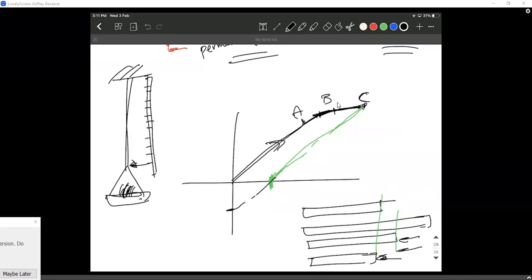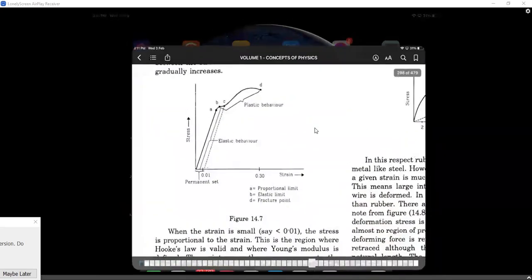Sir, so finally we'll get some sort of cyclic graph, right, sir? That is great, man. Even without teaching that, you actually got that point. You will actually get a cyclic graph. Are you sure you didn't read it anywhere? No, sir, that's why I got this. So you will get a graph like this, you will come back to this point, you will get a graph like this, and you'll get back to this point.